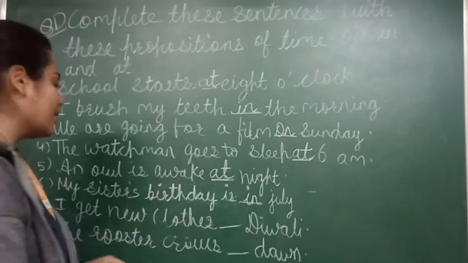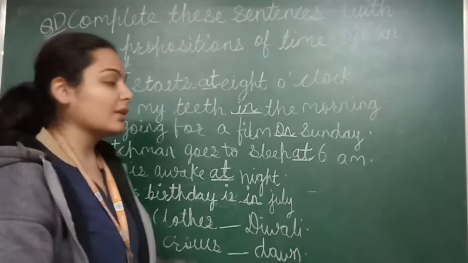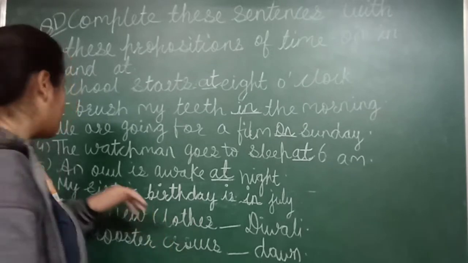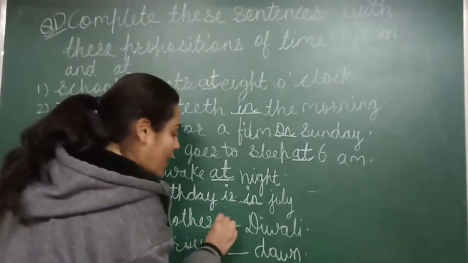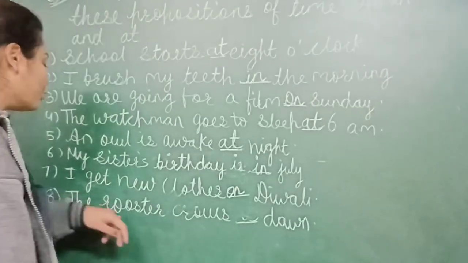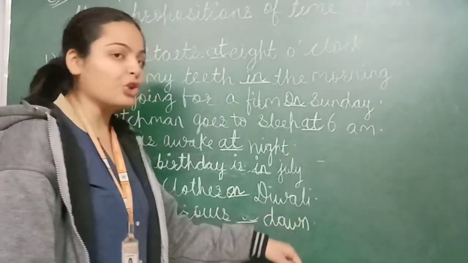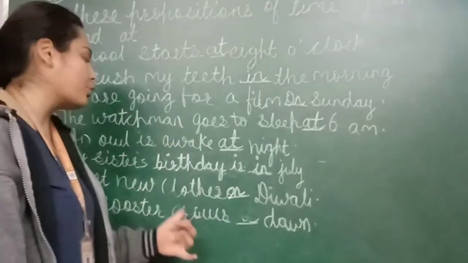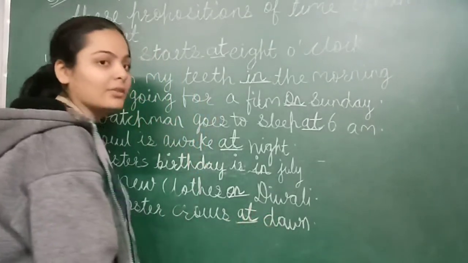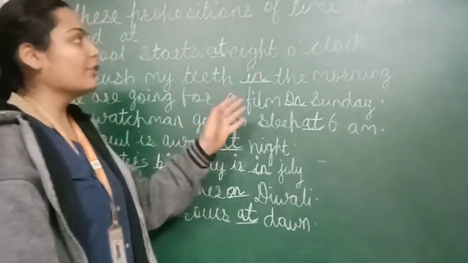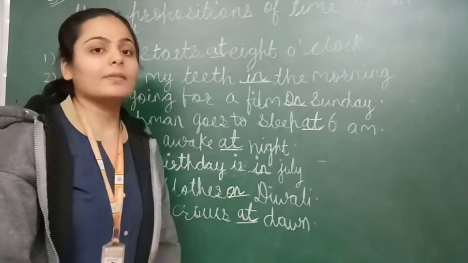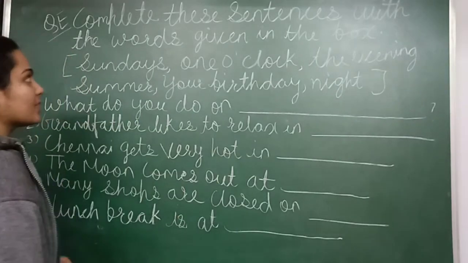Okay. Next sentence is I get new clothes dash Diwali. So at Diwali? No. In Diwali? No. I get new clothes on Diwali. Okay, students, so let's move to the last sentence. The rooster crows dash dawn. So what do we write? The rooster crows at dawn. Okay, so now here it is clear for you where we have to use on, in and at according to the sentence. Okay, students, so now let's move to the next exercise.